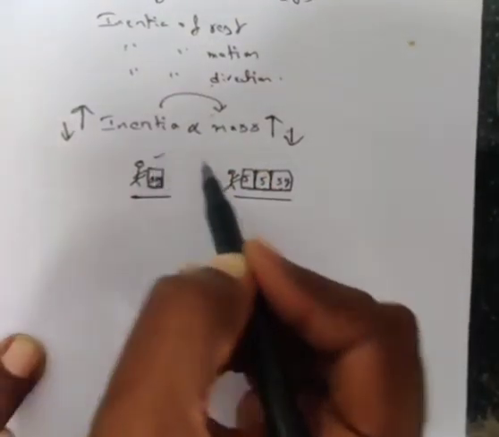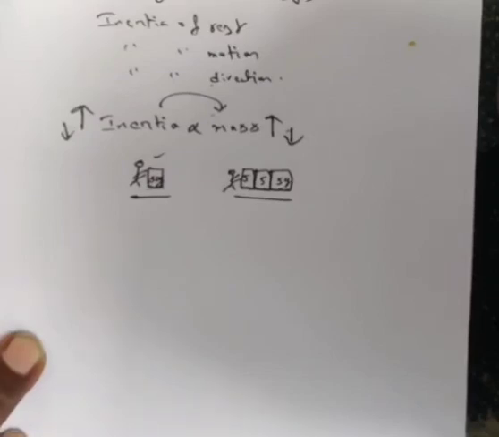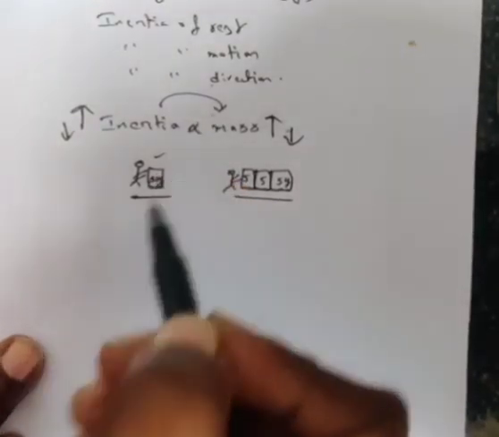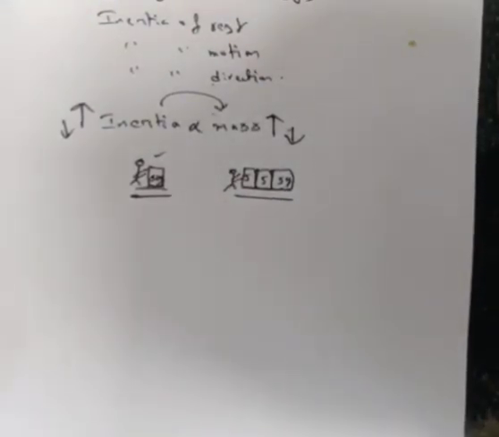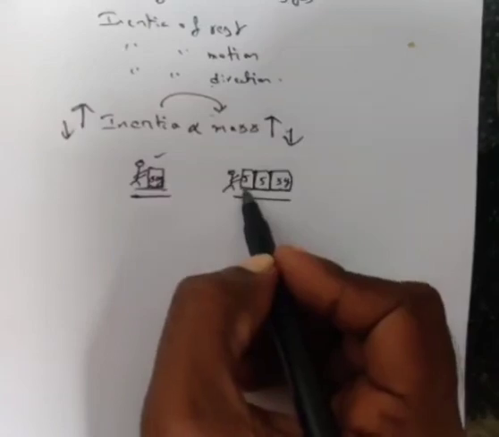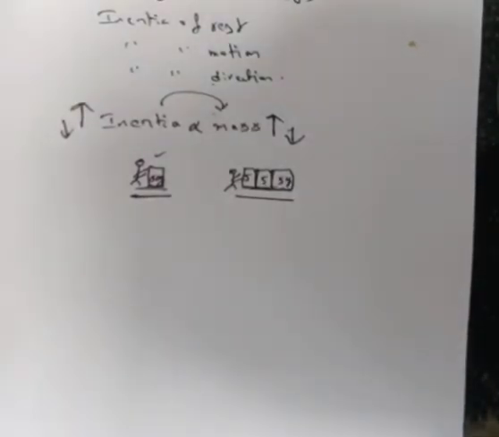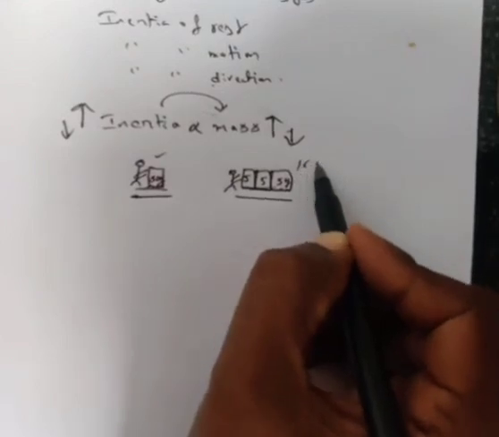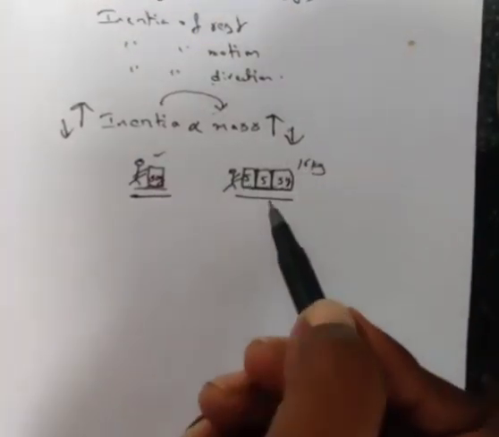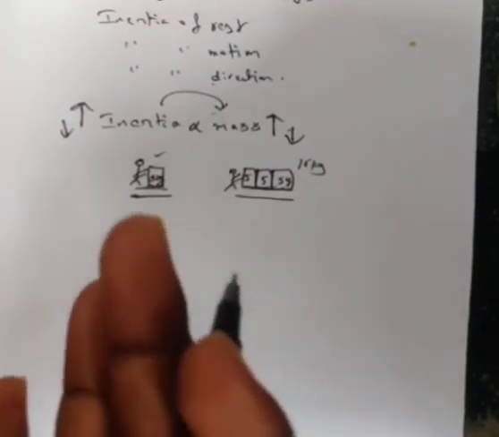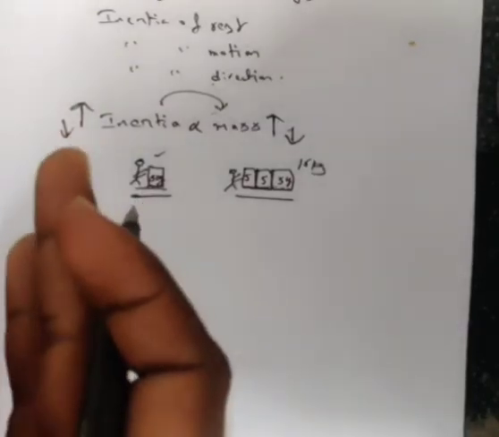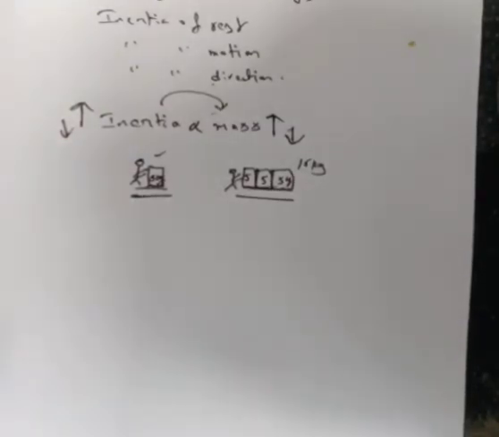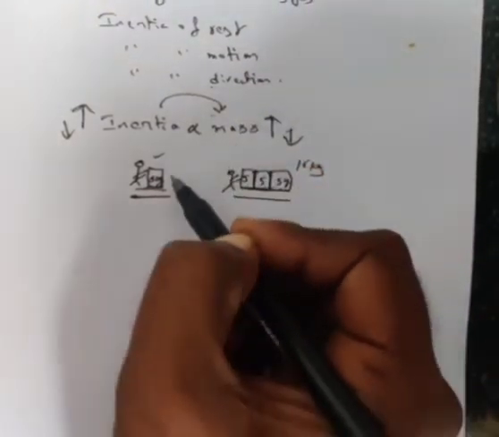So pushing one block is easy. Why? Because it has a lesser mass. If it has lesser mass, it has lesser inertia of rest, so you can push the block easily. Here you have 3 blocks, so it has higher mass, a total of 15 kgs. So it has higher inertia, and it is very difficult to push the 3 blocks. So we can say that mass is directly proportional to inertia. This is an example of inertia of rest.